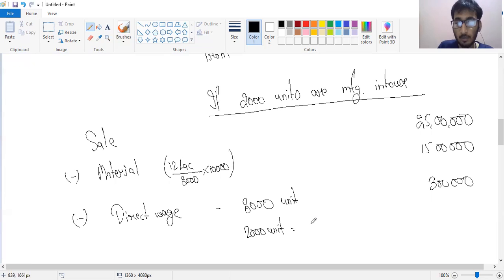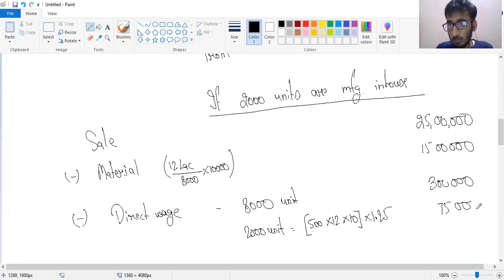We are given that 500 is the monthly wages. So for yearly wages, how much would it be? We require 10 workers, so calculate it, and 25% would be fringe benefits. So we need to add 25%. Let's calculate, multiply by 1.25. It would be 75,000. So this is about the wages.